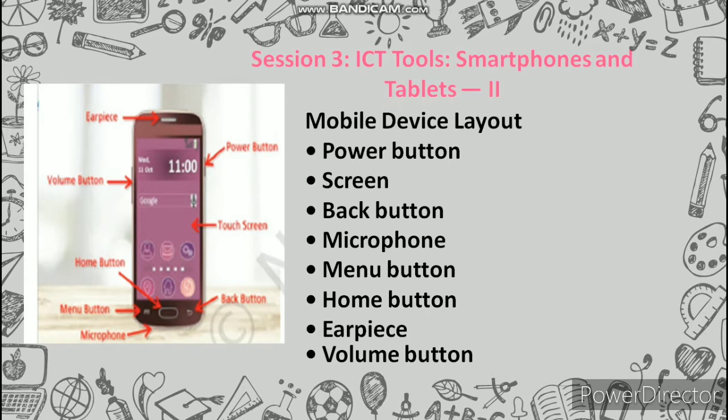Microphone: this is present at the bottom of the mobile and we speak into the microphone when we talk to someone. Menu button: this is used to show the options available in a particular app. This may not be present in all mobile devices. Home button: this brings you back to the home screen from wherever you are in your mobile, whether you are on another page or using an app. Earpiece: this helps you to listen to voice calls. Volume button: this helps you to increase or reduce the sound of your mobile.